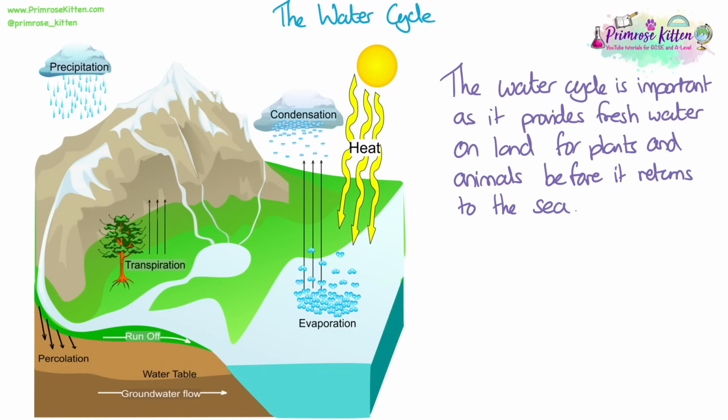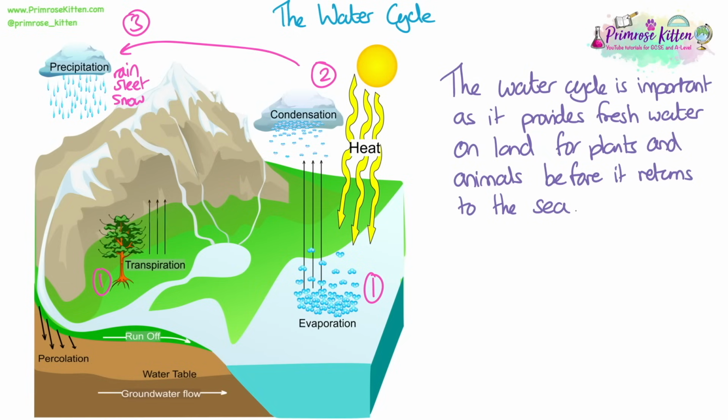The water cycle is important as it provides fresh water on land for plants and animals before it returns to the sea. The first stage is evaporation, where water evaporates from large bodies like the ocean due to heat energy from the sun. Then it condenses, so it cools down to form clouds. Water also evaporates from leaves through transpiration.